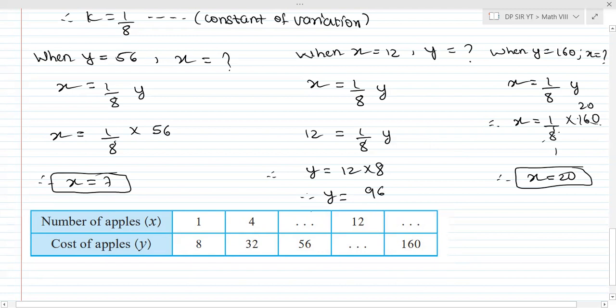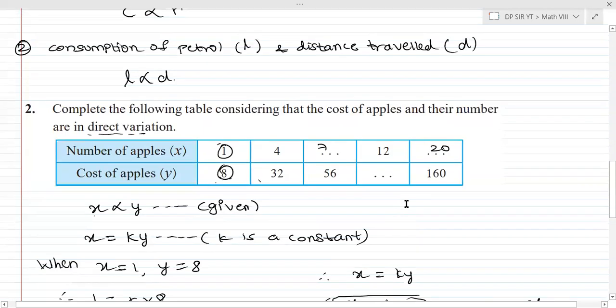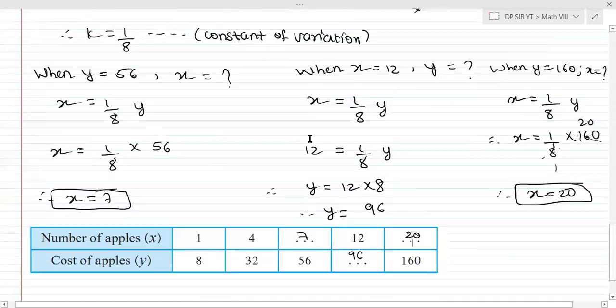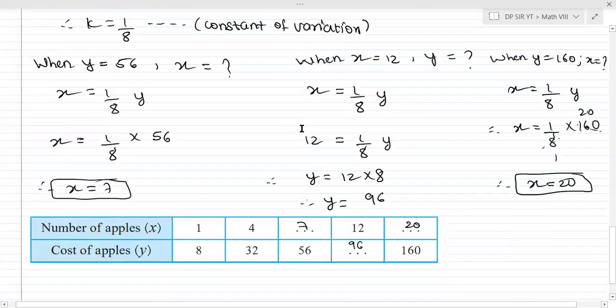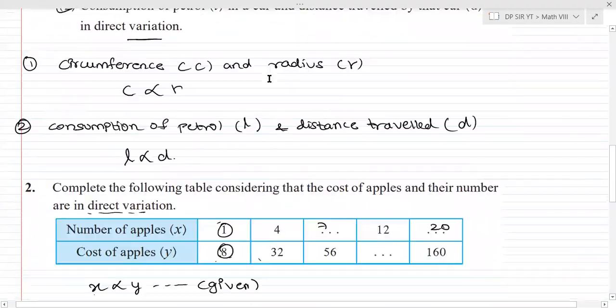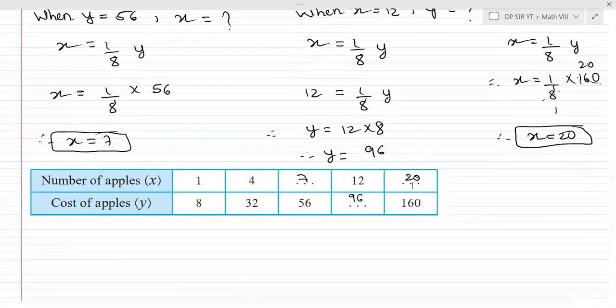ये 96 लिखना भूल जाता है. So here it's going to be 1 4 7 12 96 and here it's 20. If it's an MCQ exam, don't be under impression that such questions won't be asked. I am saying such questions will be asked in your paper. So I'll tell you the steps by the end of the session, but I think we should take one more question for getting a clear idea.